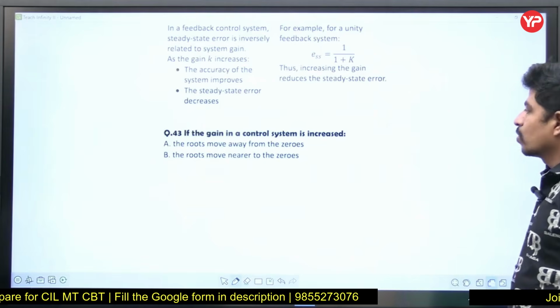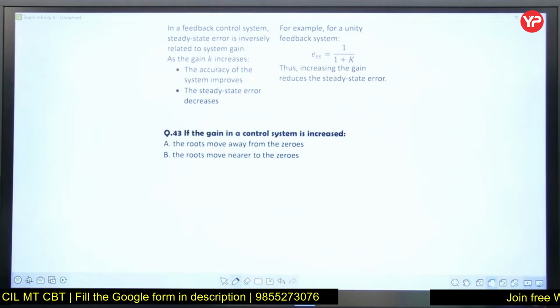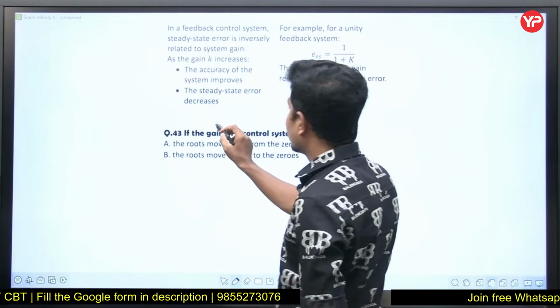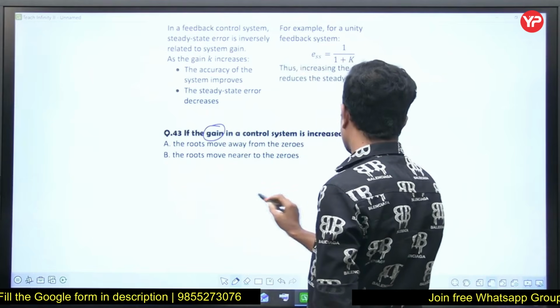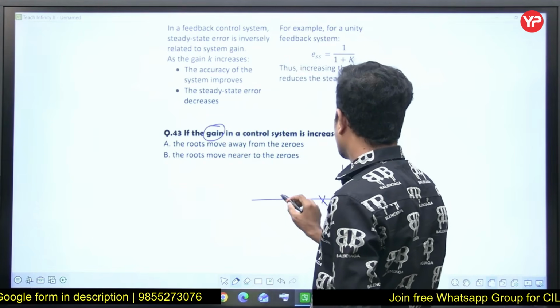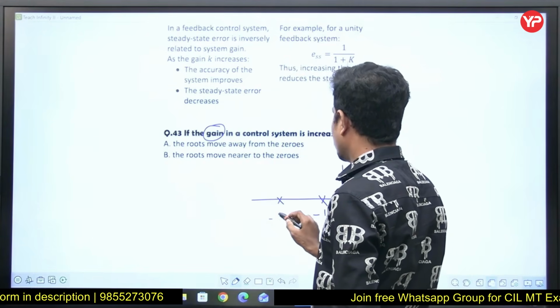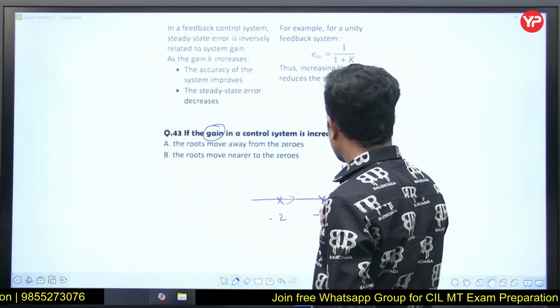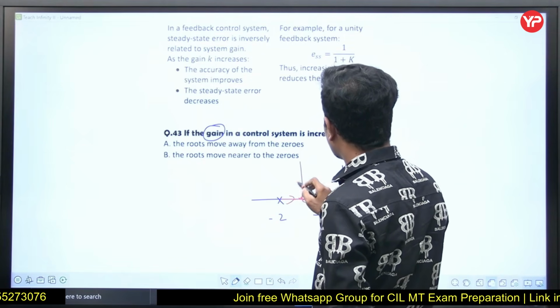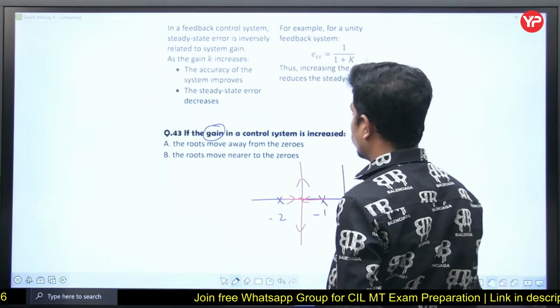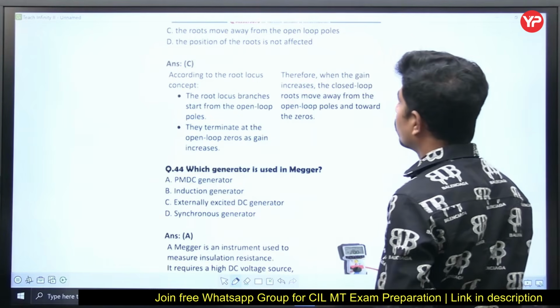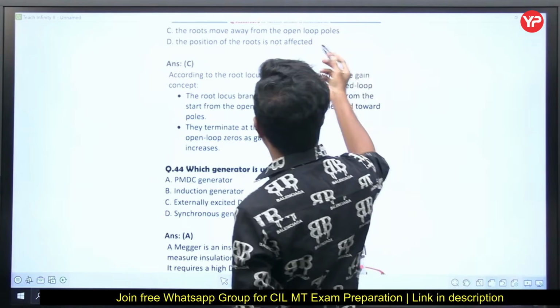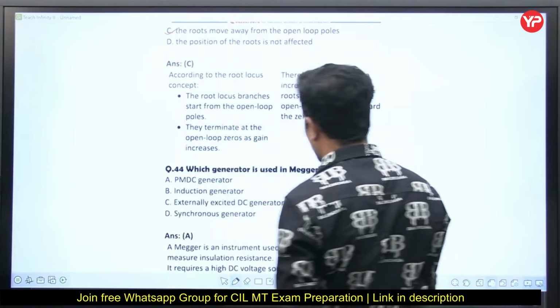If the gain in a control system is increased, suppose I have 2 open loop poles, 1 pole at -1 and 1 pole at -2. Now, if I increase gain here, this pole will come this way, this pole will come this way. These 2 poles will move away from the open loop poles. So the roots move away from the open loop poles is the answer, from root locus concept.